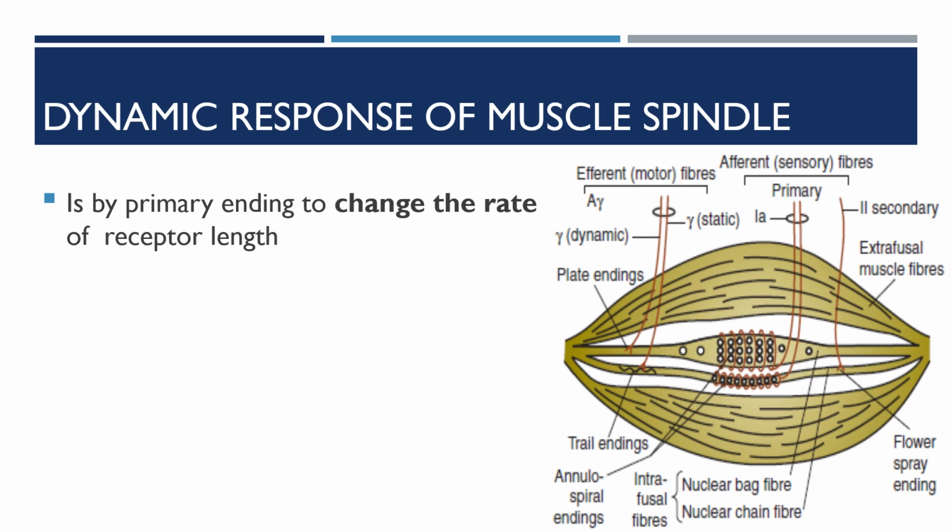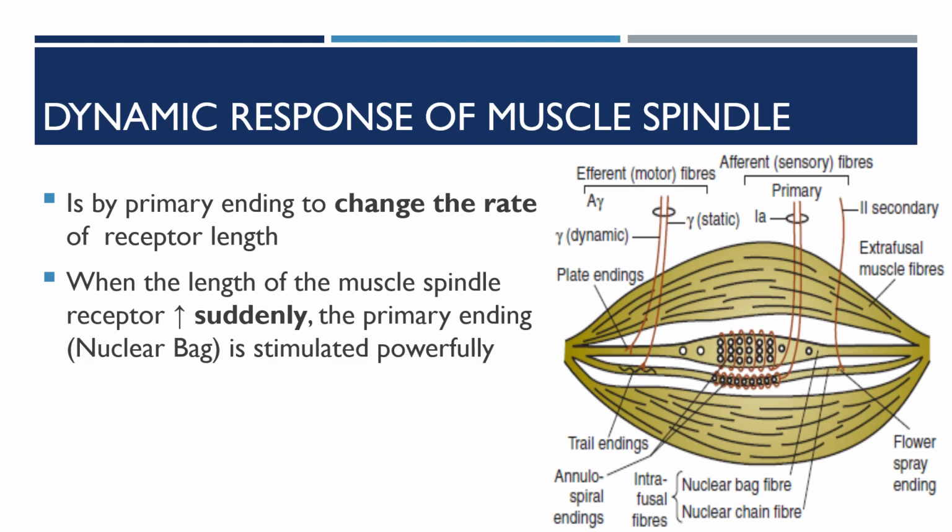which responds to the change in rate of the receptor length. So when the length of the muscle spindle receptor increases suddenly, the primary ending of the nuclear bag is stimulated powerfully.